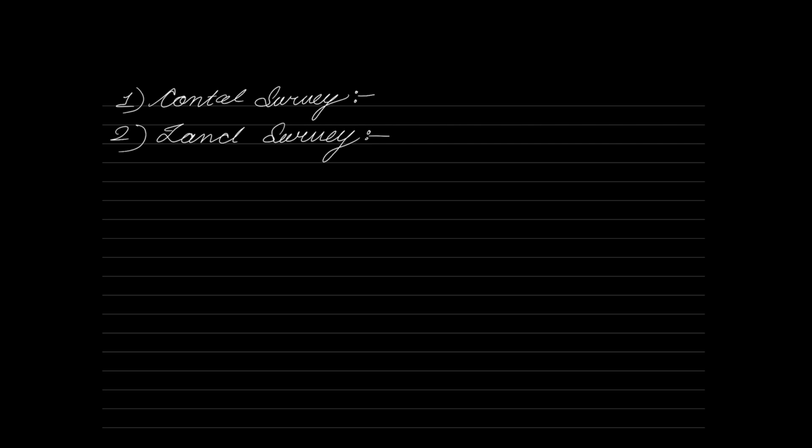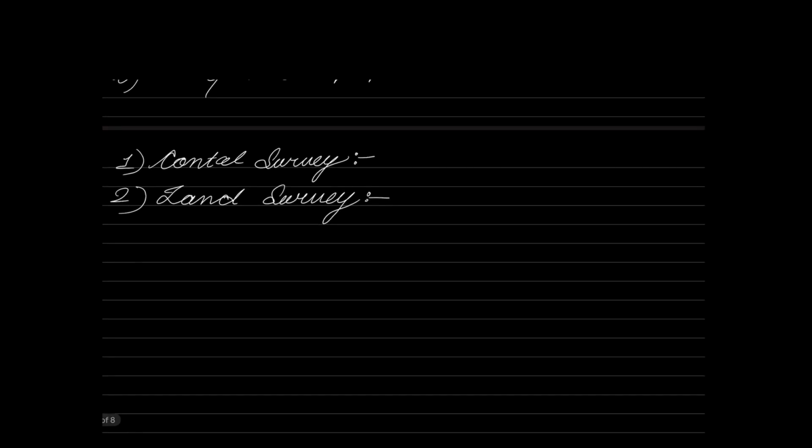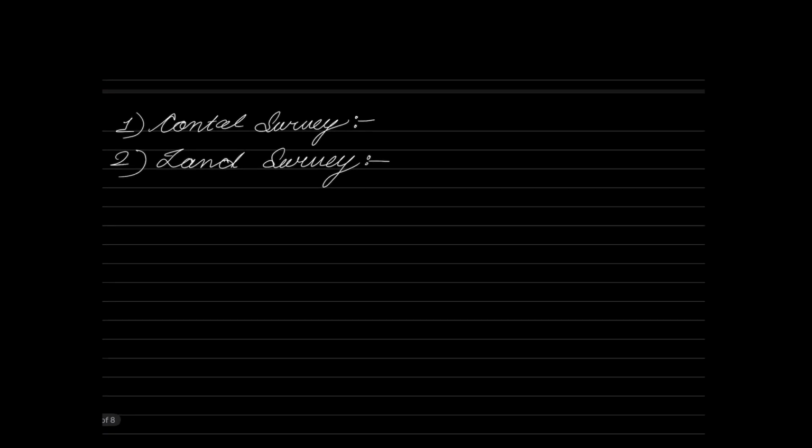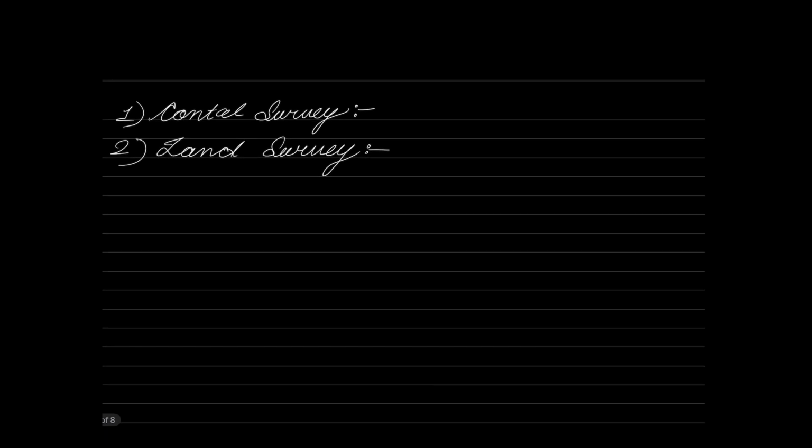How do you divide a state? By forming a legal boundary between them. If you remember during COVID time, they divided Jammu and Kashmir into two union territories, Ladakh and Jammu and Kashmir. How do they do that? Again, by forming a legal boundary between them. So this kind of survey that is conducted to establish a legal boundary is what we call land survey or cadastral survey. Cadastral surveys are made incident to fixing property lines, calculation of land areas, or transfer of land property from one owner to another owner.